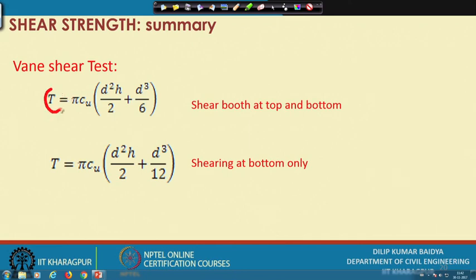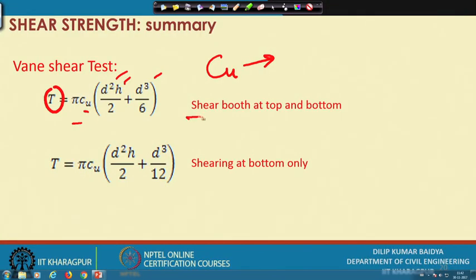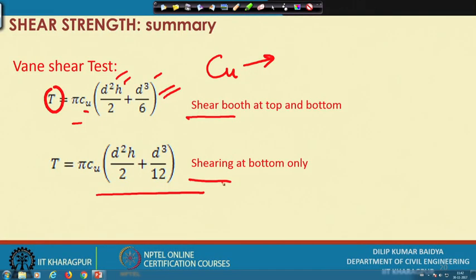So, the applied torque is this, and in terms of Cu and the blade dimensions we can express it, and from here I can find out Cu. When you do the vane shear test, resistance may come from both top and bottom, sometimes only from the bottom. If you consider resistance from both top and bottom, then this expression can be used, and if there is no resistance from the top, only at the bottom, then this equation can be used. So, with the vane shear test we can directly get the undrained shear strength of the soil.